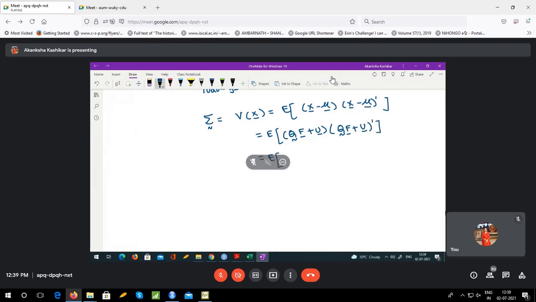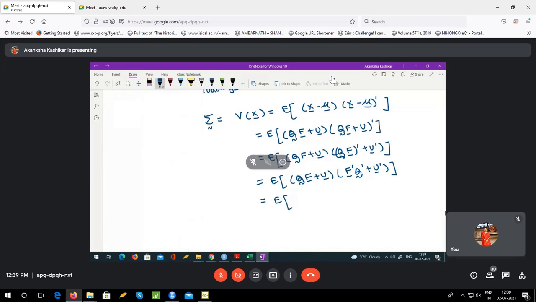So this I would write as (QF plus U) into ((QF) prime plus U prime), that is, (QF)' is F prime Q prime.